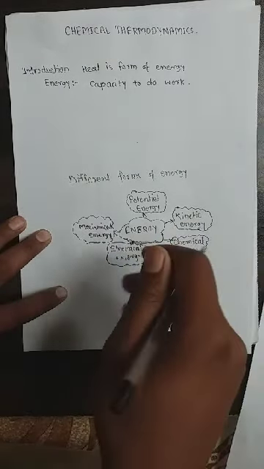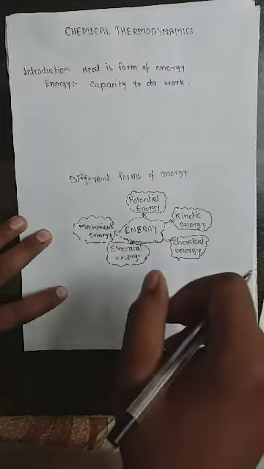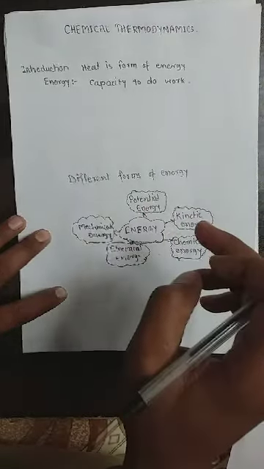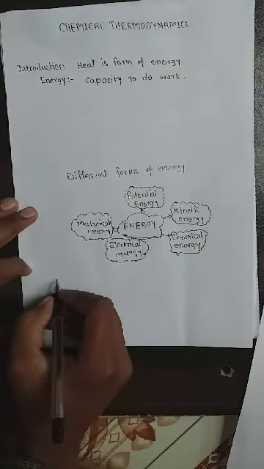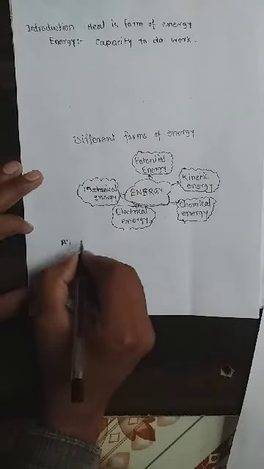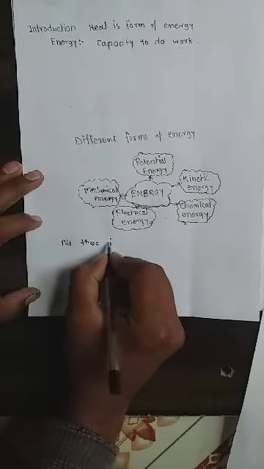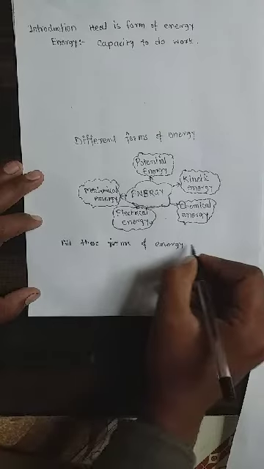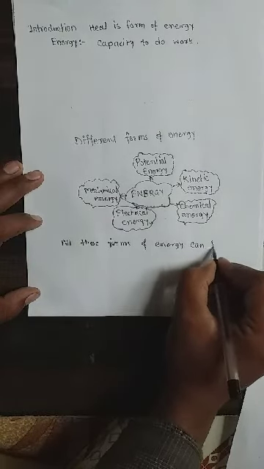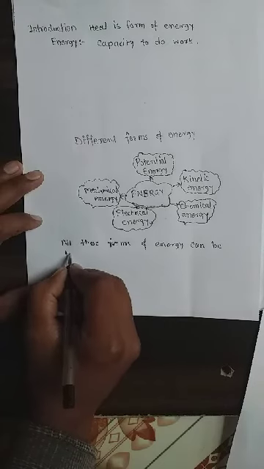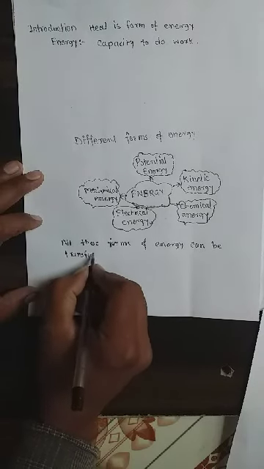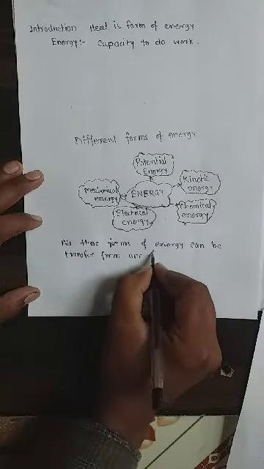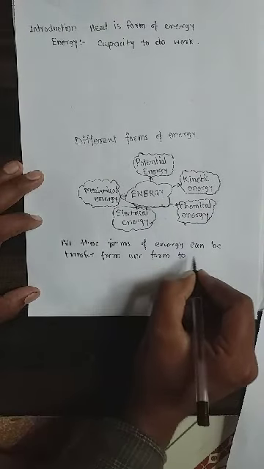All the above forms of energy are interconvertible, meaning one form can be transferred to another form.